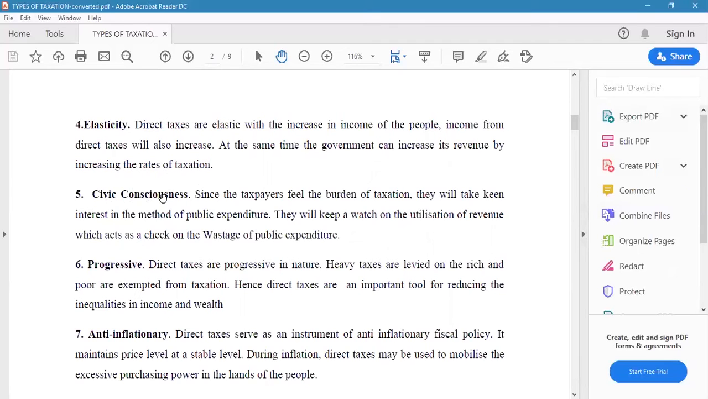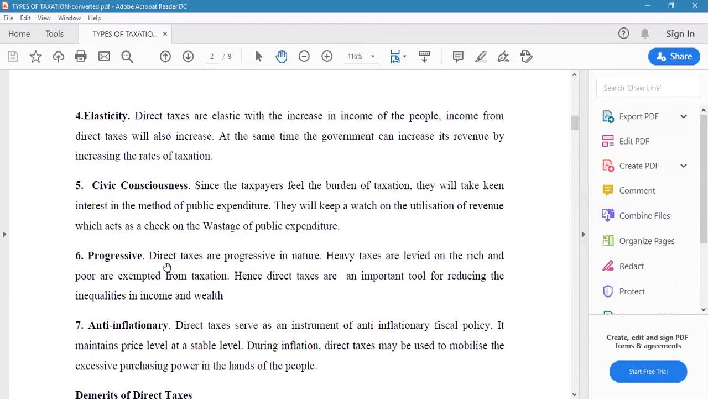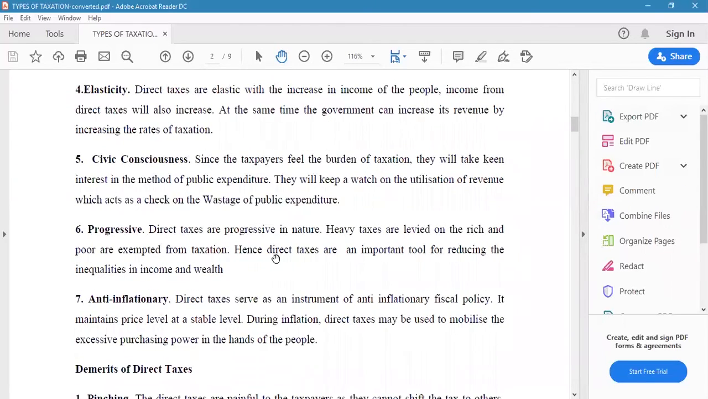The next one is the civic consciousness. Since the taxpayers feel the burden of taxation, they will take keen interest in the method of public expenditure. They will keep a watch on the utilization of revenue, which acts as a check on the wastage of public expenditure. The next one is progressive. Most of the direct taxes are progressive in nature. Heavy taxes are levied on the rich, and poor are exempted from taxation. Hence, direct taxes are an important tool for reducing the inequalities in income and wealth.